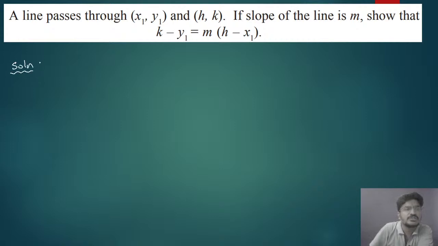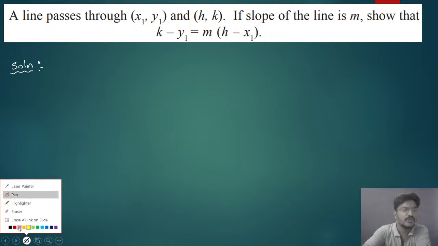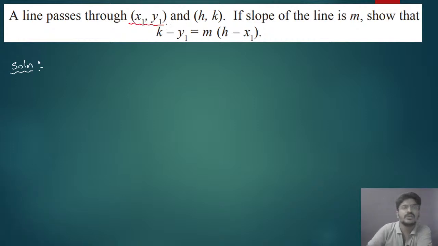Now let us solve the next problem. A line passes through x1 comma y1 and h comma k. If the slope of the line is m, show that k minus y1 equals m into h minus x1. Okay, so let us solve this.